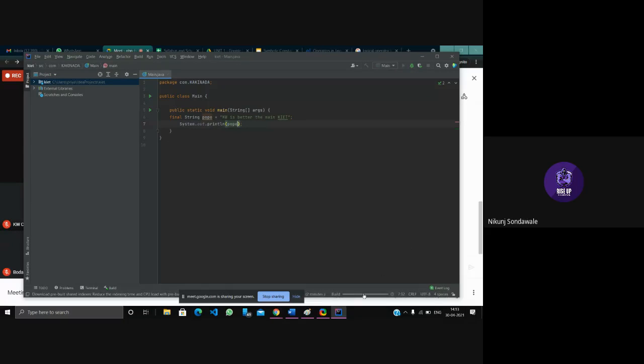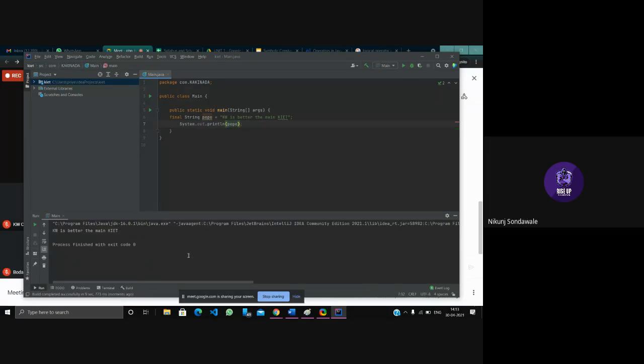Okay, you can see here it's building, meaning compiling. And see in the output box, you can see "kW is better than main kite".